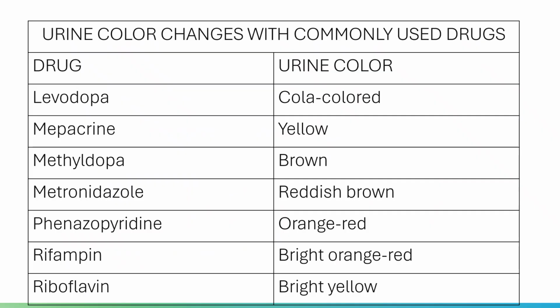Here are your urine color changes with commonly utilized drugs. First on the list is levodopa, which is utilized for Parkinson's, and it will impart a cola-colored urine. Quinacrine is an anti-malarial drug. By the way, please note this as well as metronidazole.